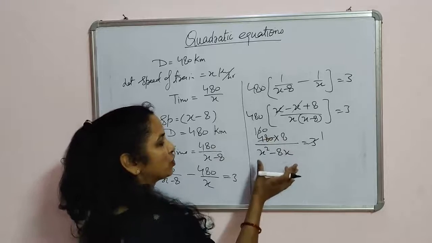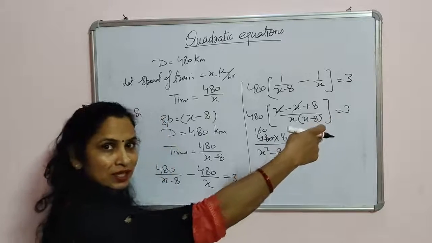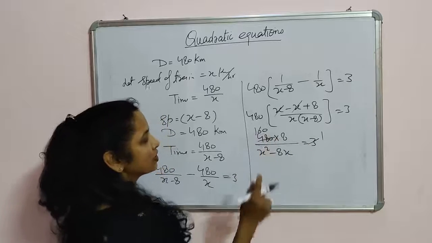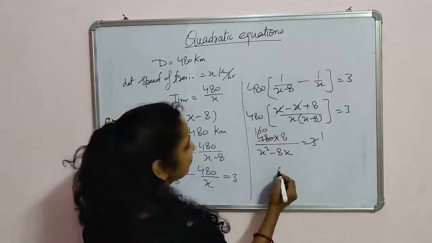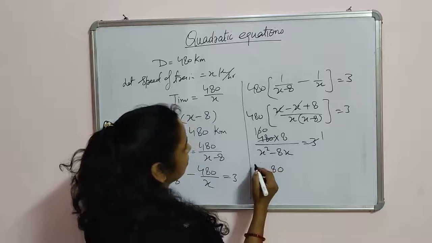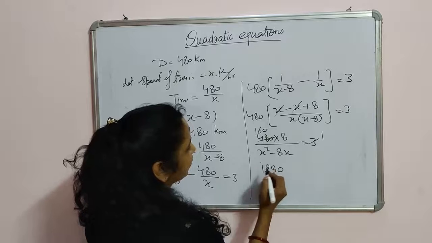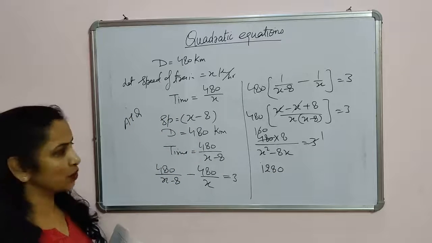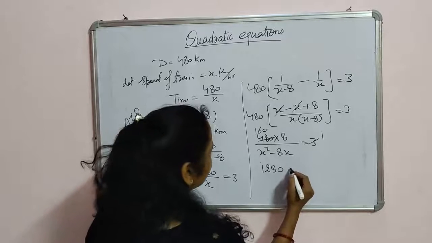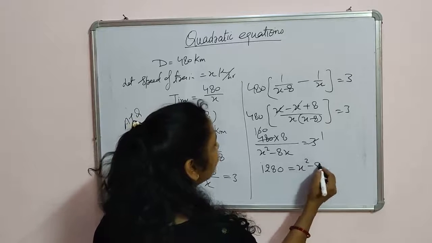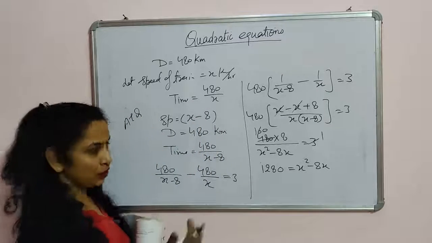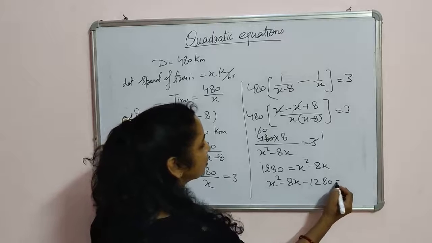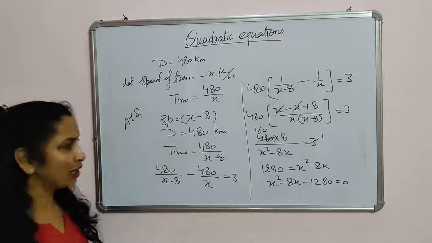Now by cross multiplication, if we take these values towards the RHS, it will be 160 into 8. 160 into 8 means 1280, is equal to x square minus 8x. Now you can simply write it as x square minus 8x minus 1280 is equal to 0. This is a quadratic equation.